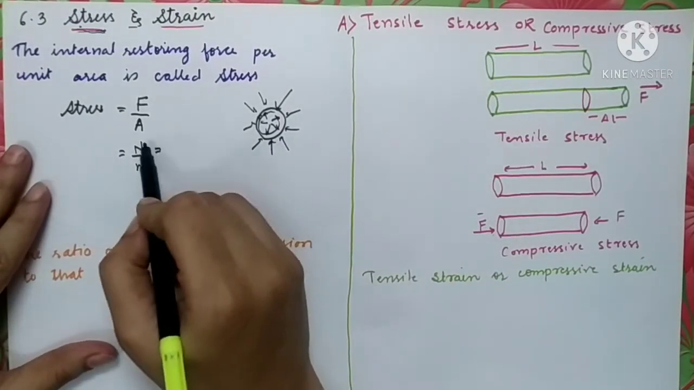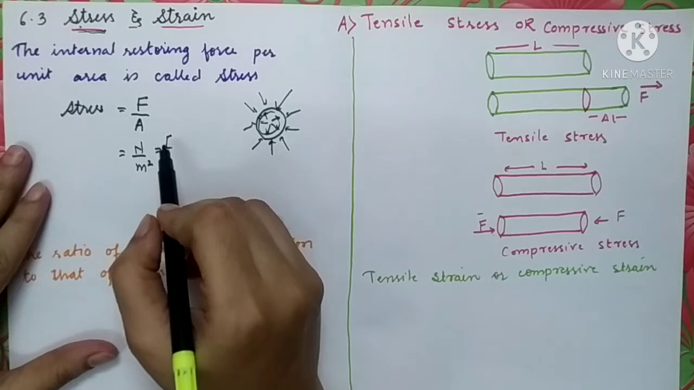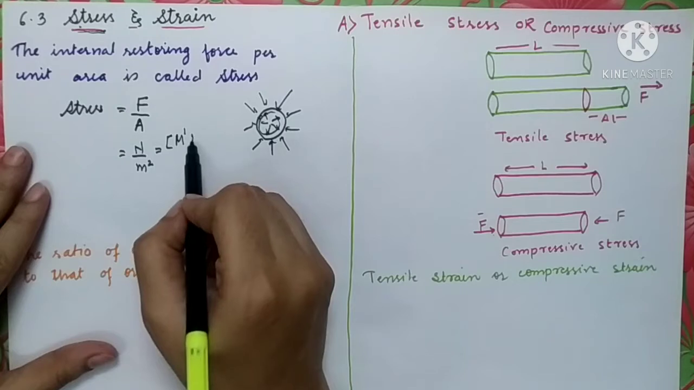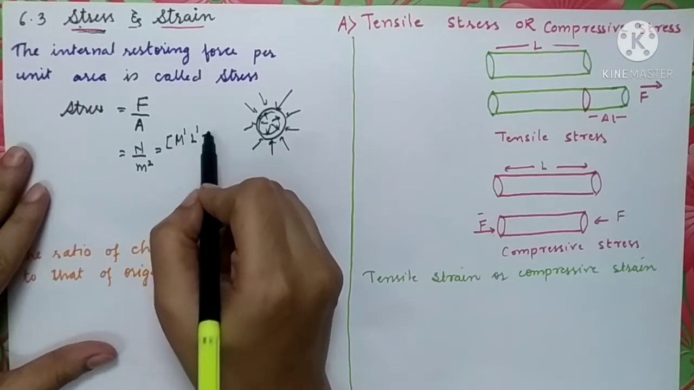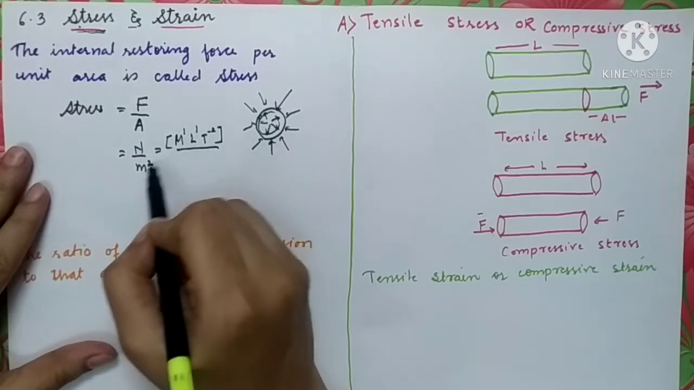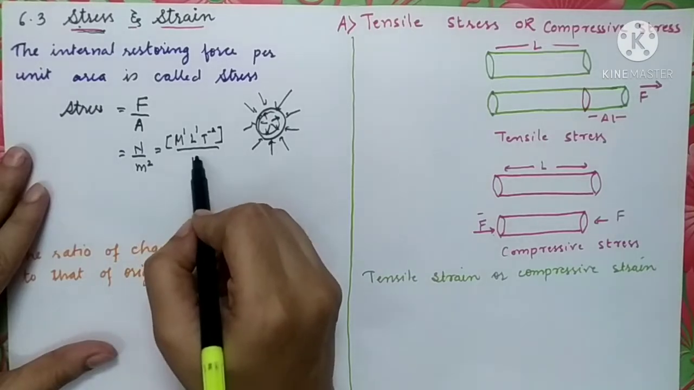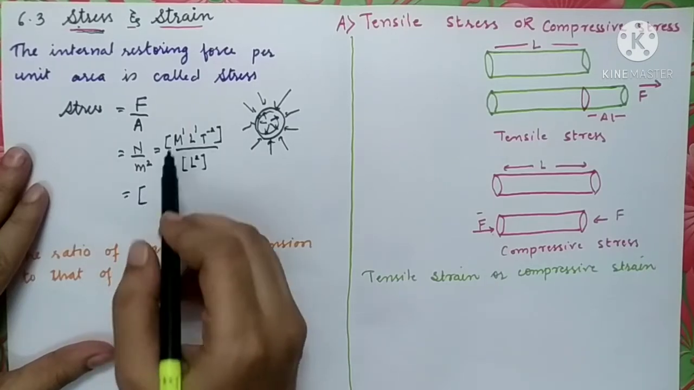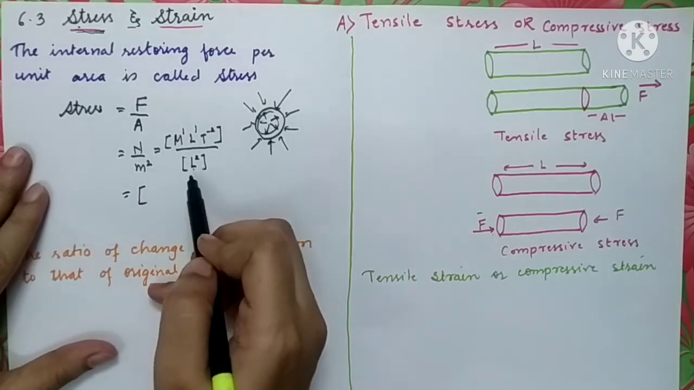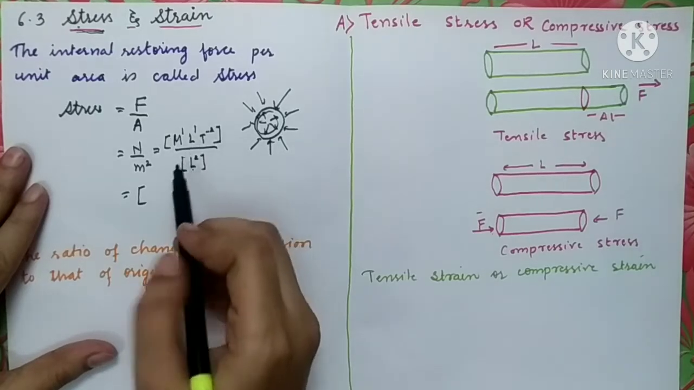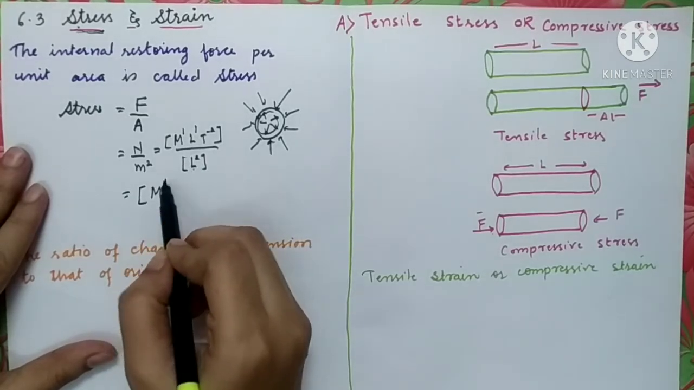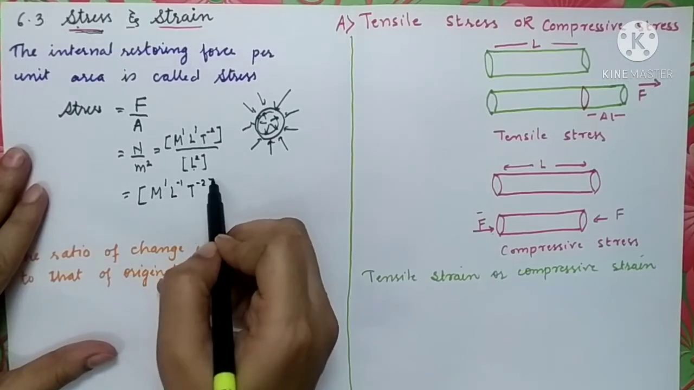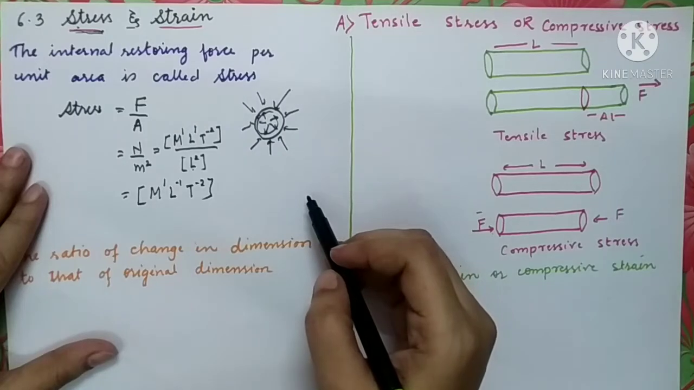We all know that the dimension of force is, as it is kg meter per second square. So M raised to 1, L raised to 1, T raised to minus 2, and area has the dimension L raised to 2. So this quantity will have the dimension, as L has a power 2 in the denominator, 1 power will get cancelled. M raised to 1, L raised to minus 1 and T raised to minus 2. This is the dimension of this quantity stress.